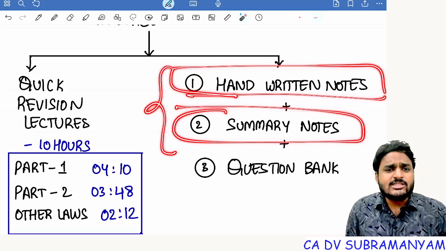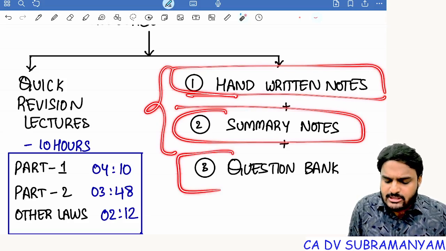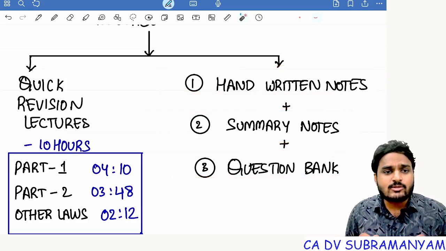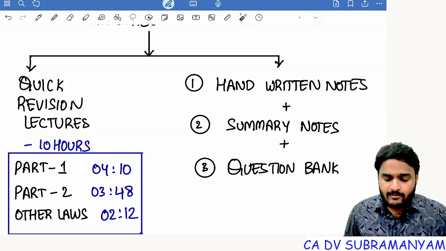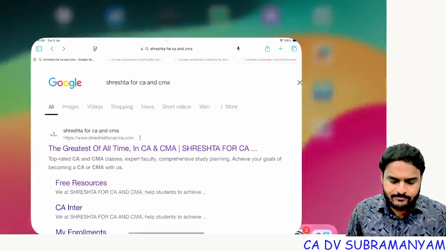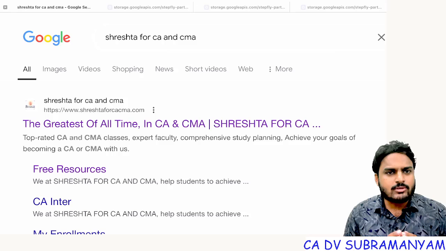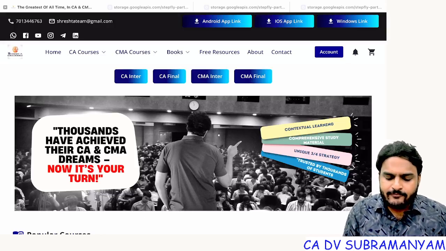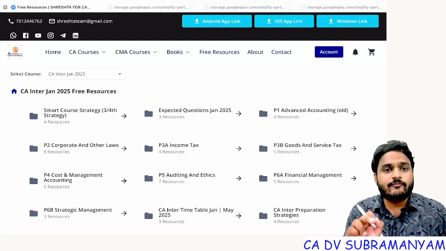After completion of each and every chapter, go with the question bank and solve previous examination questions. All these resources are available on our website. First of all, let me show you the PDF resources. Just go through our website, Rest of our CA and CMA. Here you will find the free resources tab. Just click on free resources.